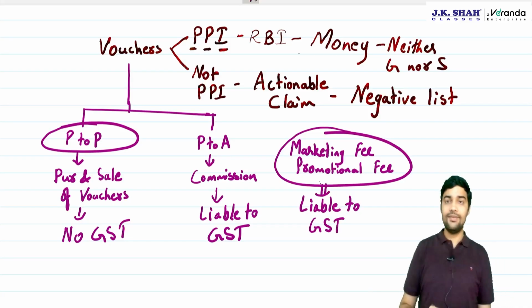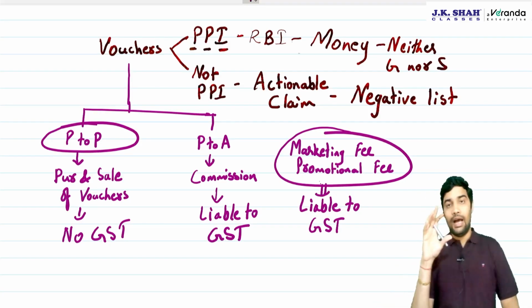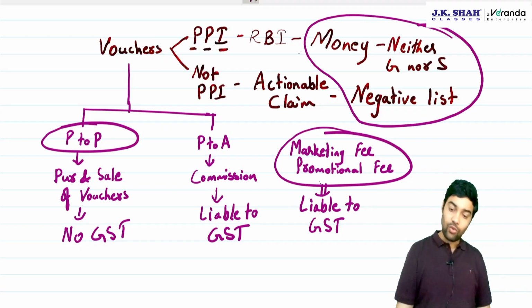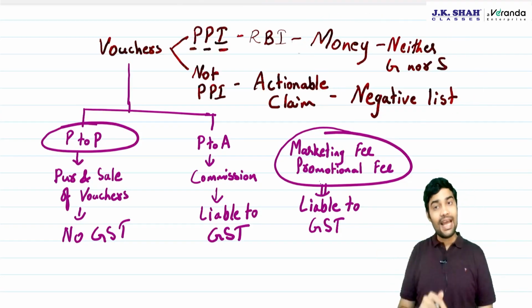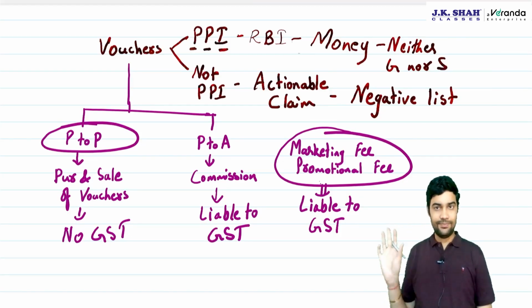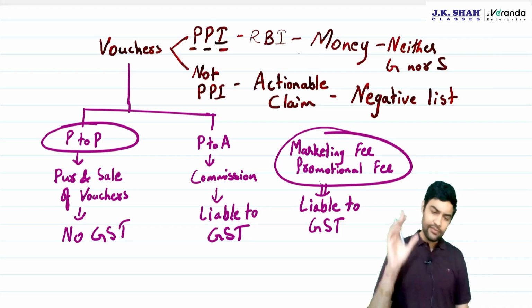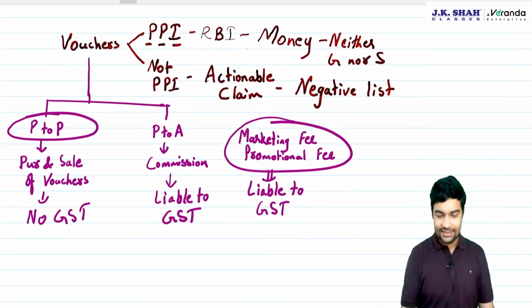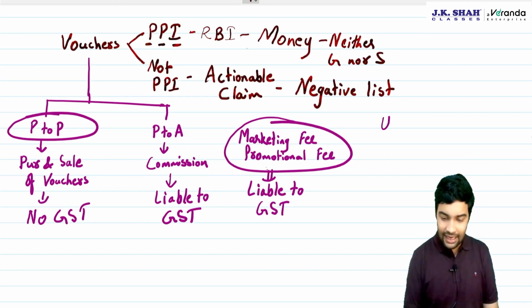So obviously, the exclusion is only for vouchers per se. Any service ancillary or incidental to vouchers will still be liable to GST. Fair enough. Okay.